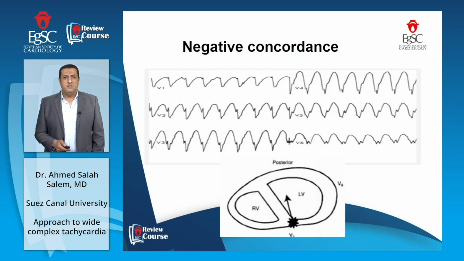In the figure, negative concordance means that the electrical activation of the heart is going away from the 6 precordial leads. As we found in this focus in the anterior wall of the left ventricle, all of the electrical activation of the heart is going away from the 6 precordial leads.